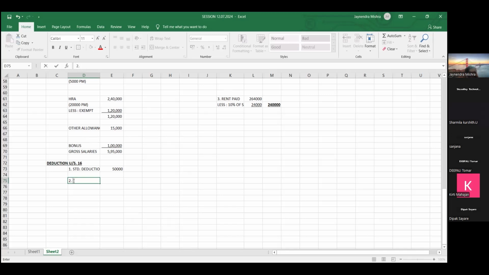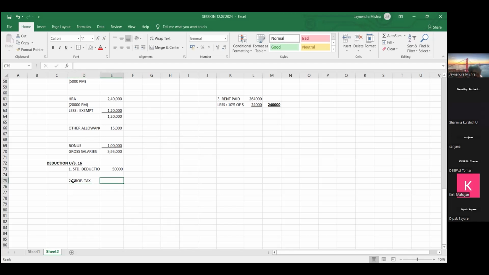So as per the government rule, friends, 200 rupees per month will be deducted from your salary, which is called as professional tax, not income tax. So every month, a certain amount we have to deduct from employee's salary as professional tax.